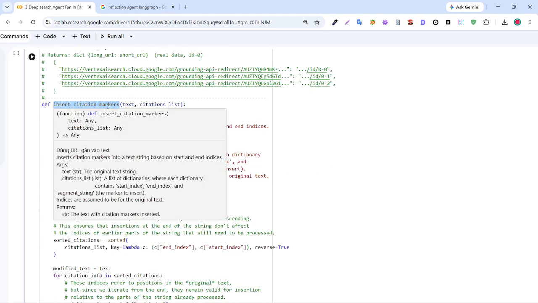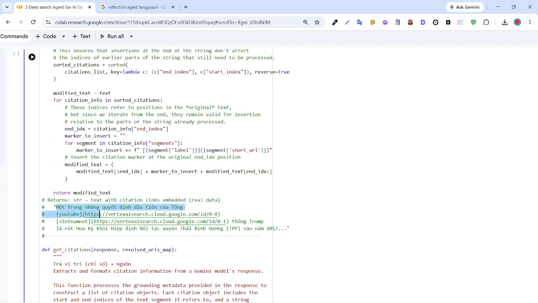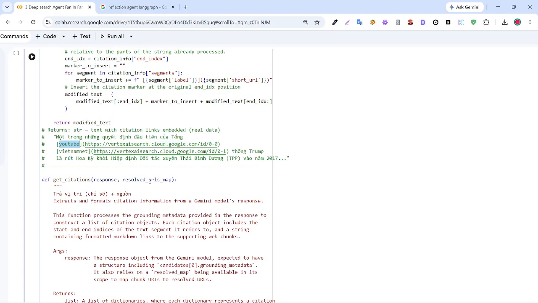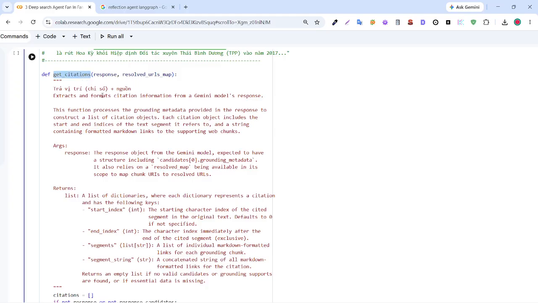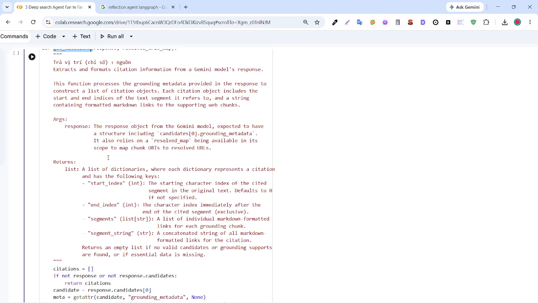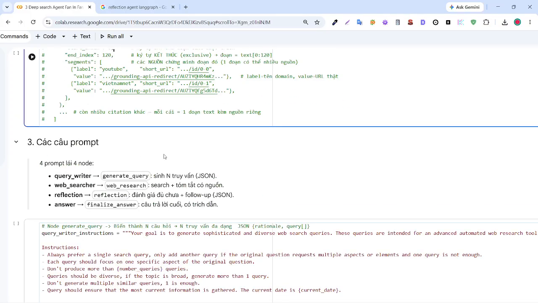And it has a function about insert citation markers, and you can see it will respond to me with the text and the link. For example, it will respond with a link about YouTube or Vietnamnet for reference. I have one function about get citations, which includes the text and the sum of it.